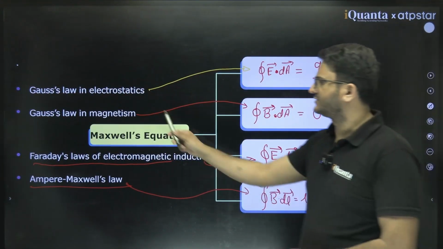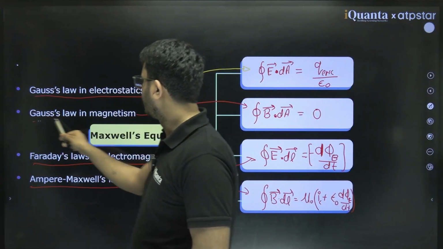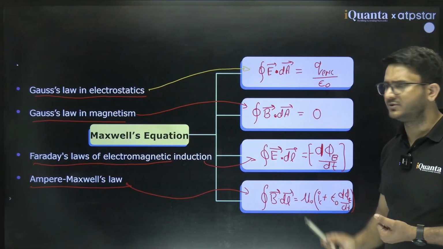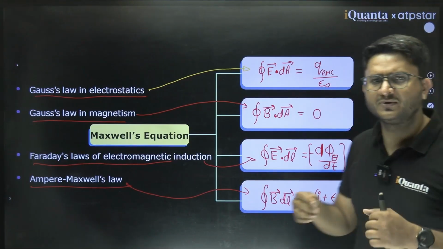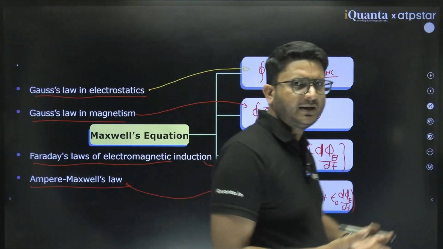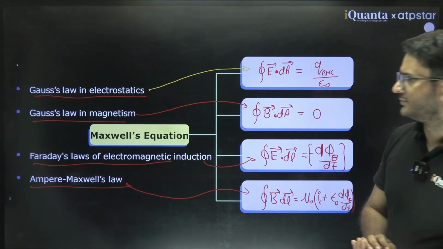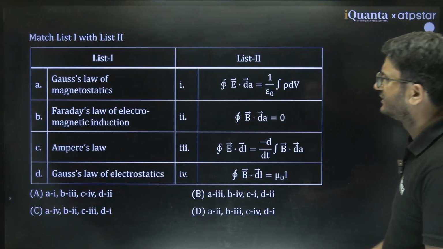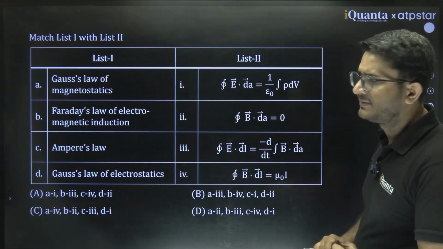Gauss law in electrostatics, Gauss law in magnetism, E dot dA, B dot dA, E dot dl, B dot dl. You need to know these because such questions have been asked previously in your exam and in other competitive exams also. Clear? If you see, this was the question that got asked in PYQ.